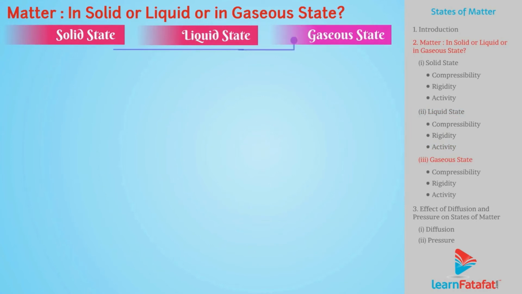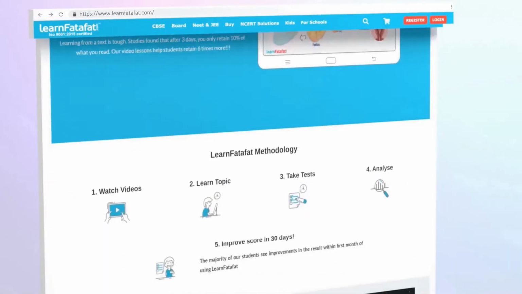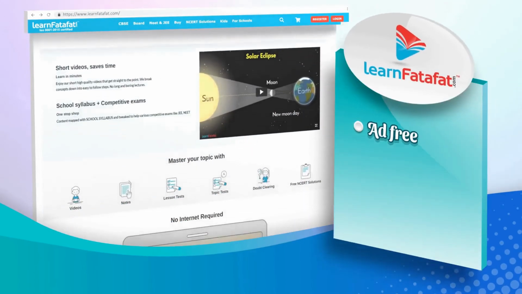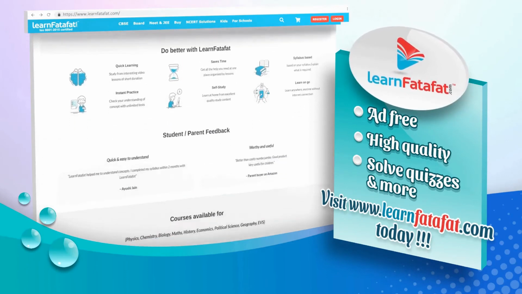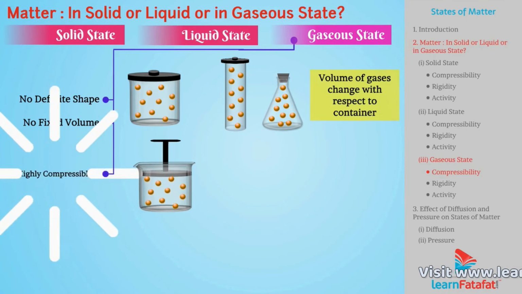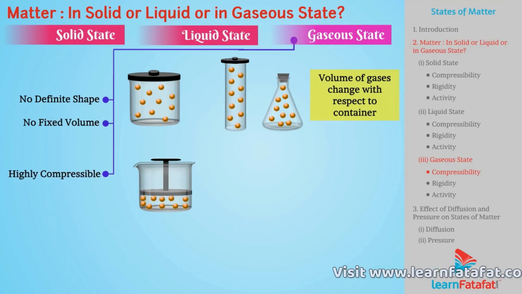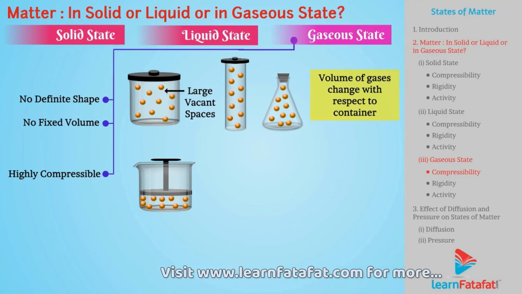Gaseous state. Gases do not have definite shape or volume. It is interesting to know that, unlike solids and liquids, volume of gases change with respect to container. Gases are highly compressible due to presence of large vacant spaces between gaseous particles.